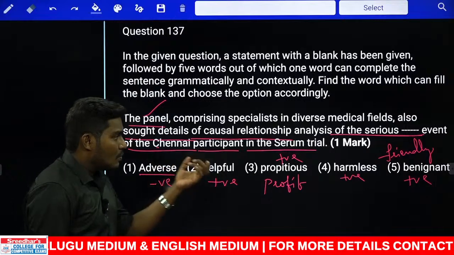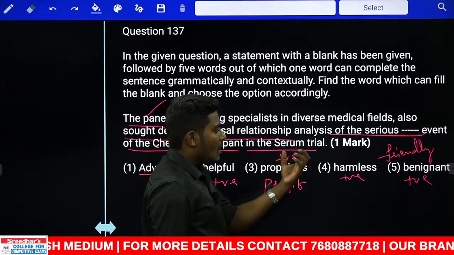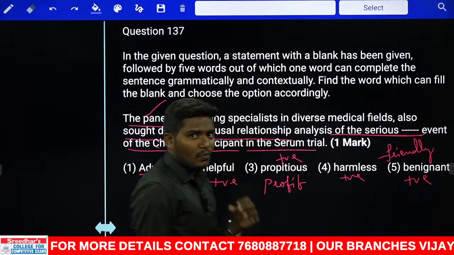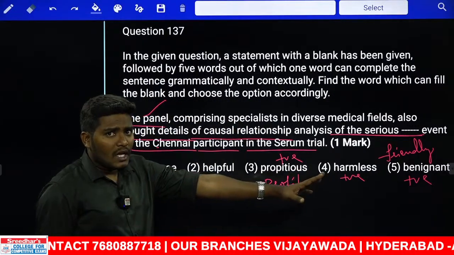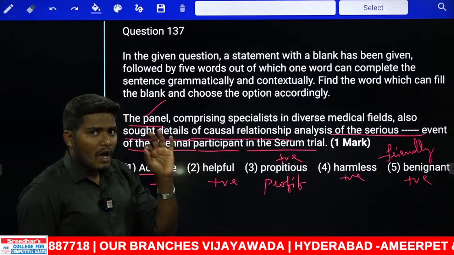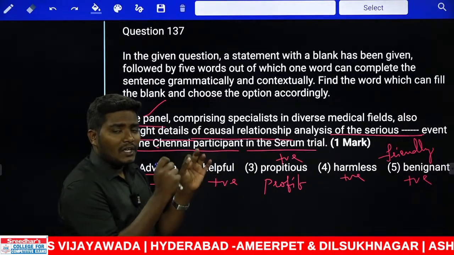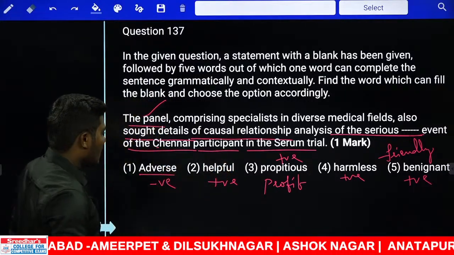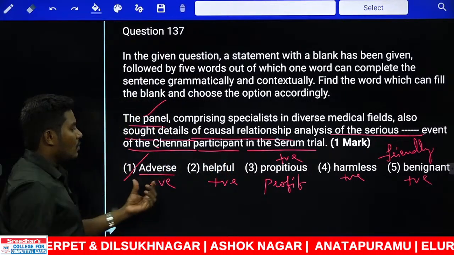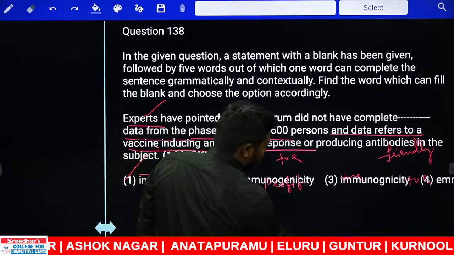Now is it adverse event, helpful event, propitious event, harmless event, benignant event? What is the correct word that we can use here? As you can see, there is an odd one out. There are 4 words that are positive and 1 word which is negative. We are speaking about the panel which is actually trying to analyze the situation which is very serious. So the answer can be used with only one. That word is nothing but adverse. Next, 138.